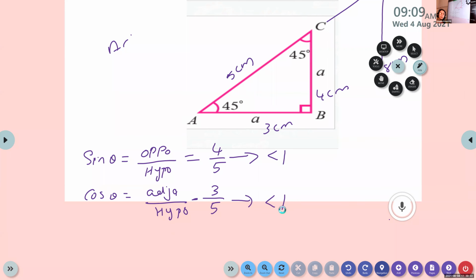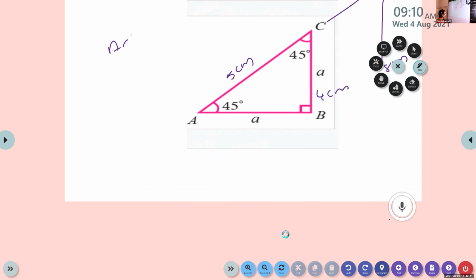So the value of sin theta and cos theta, in some particular cases, will be equal to 1. This year you are not studying that, but it is always less than 1. In some cases it can be equal to, but it cannot be more than 1. So it will be less than or equal to 1.